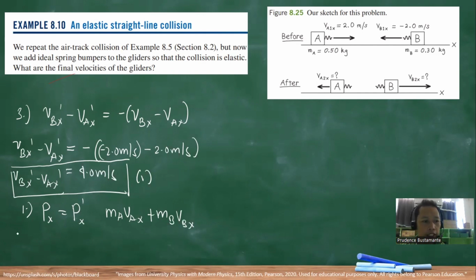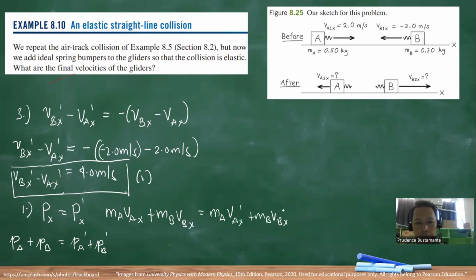Kaya nga no gani ni, kung atong i-recall, this is just the momentum of A plus the momentum of B is equal to the momentum of A prime plus the momentum of B prime. So this is equal to MA VAX prime plus MB VBX prime.